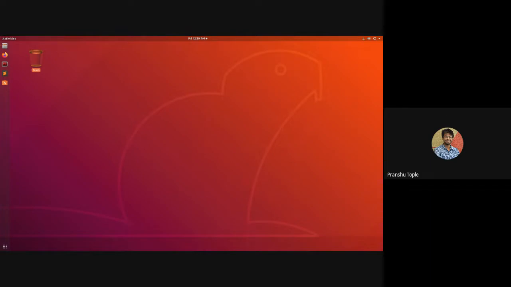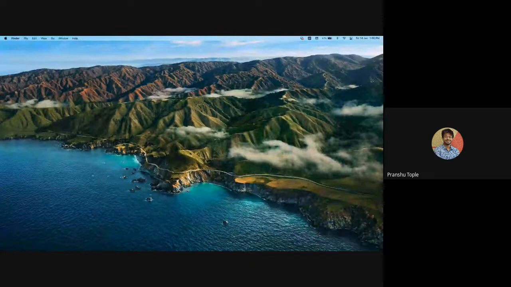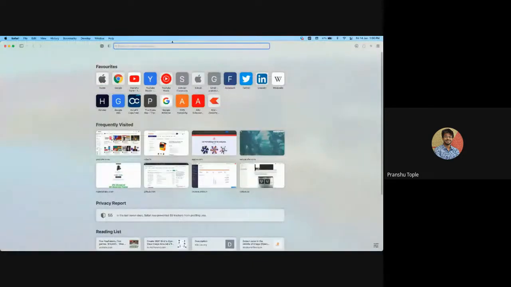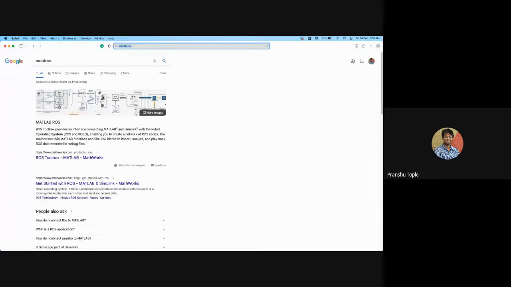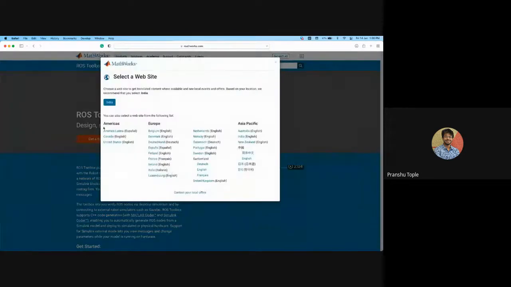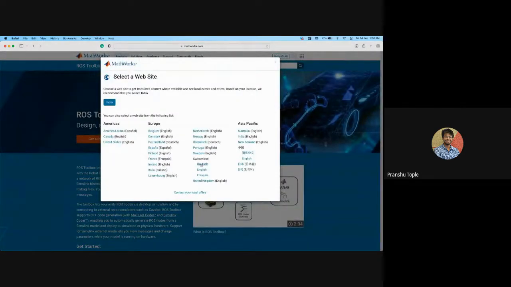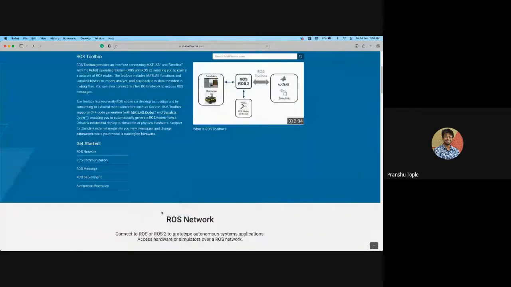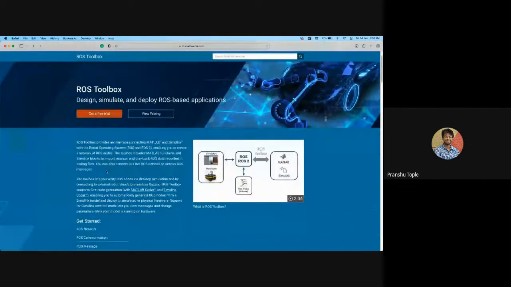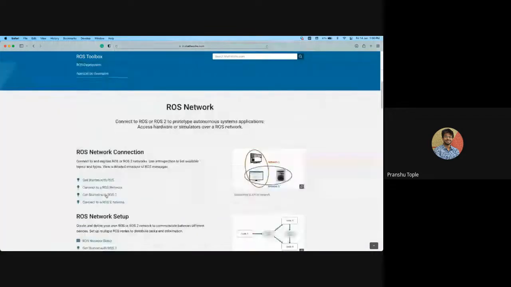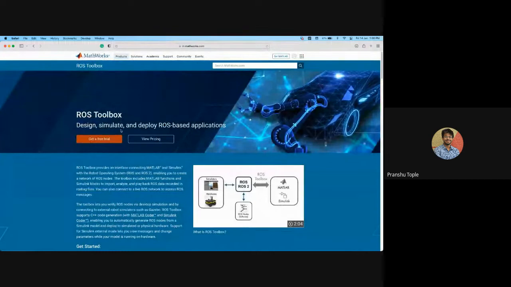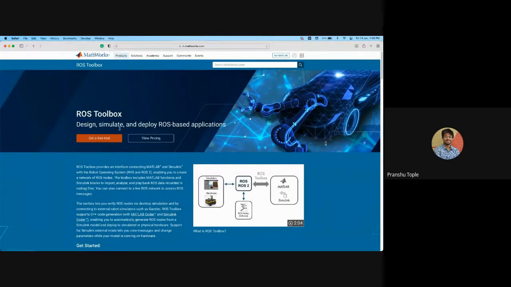But still, if you want to use it, MATLAB has its own toolboxes. There are a lot of things that you can do with MATLAB, but again, if you're using MATLAB, I would recommend using the MATLAB ROS toolbox. So at least your students will know basic things. At least once they know the architecture of ROS, then they can work with it. All the things that we did right now are available on MATLAB through the ROS toolbox. But again, to run the ROS toolbox on MATLAB, you will need MATLAB. In industries, we are shifting away from MATLAB just because of the cost.